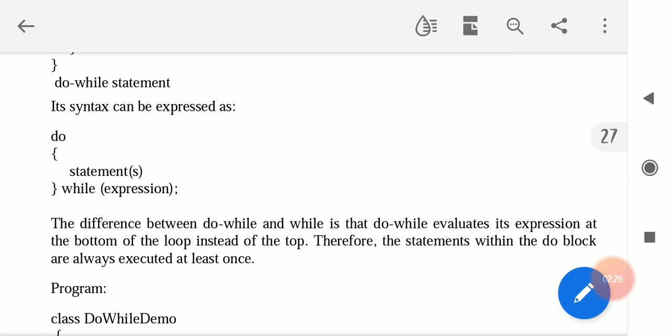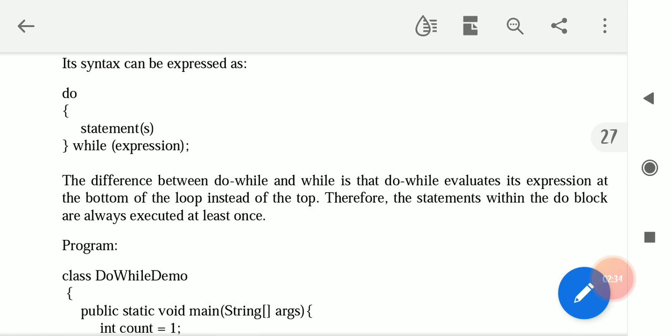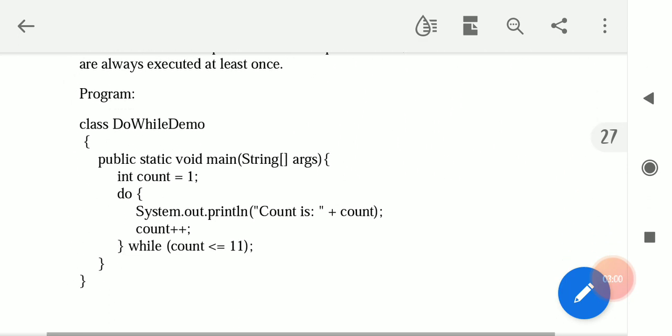So the difference between do while and while is that do while evaluates the expression at the bottom of the loop instead of the top. The do while loop also works based on a condition, but it is designed in such a way that it executes at least once even if the test condition is false. The reason is that the do while loop evaluates the condition after executing the body of the loop. Every time after executing the loop body, the test condition is evaluated, and if it is true, then the loop body is executed, otherwise the loop terminates. Remember this one, okay?